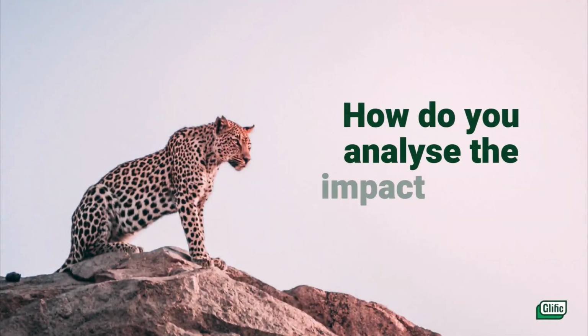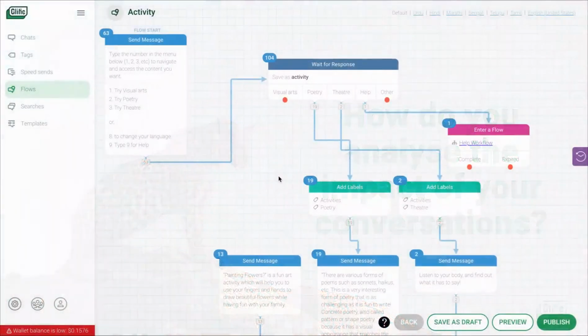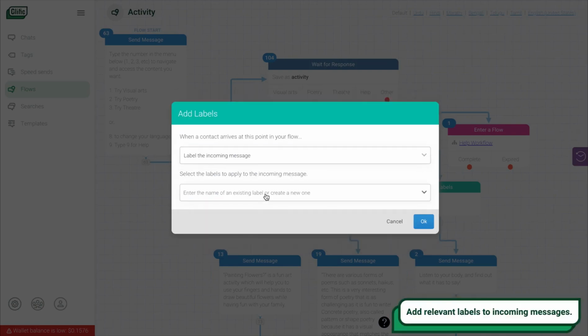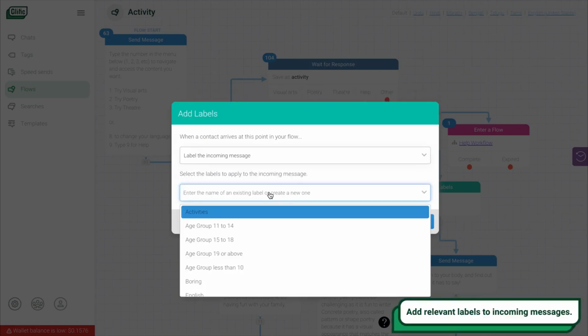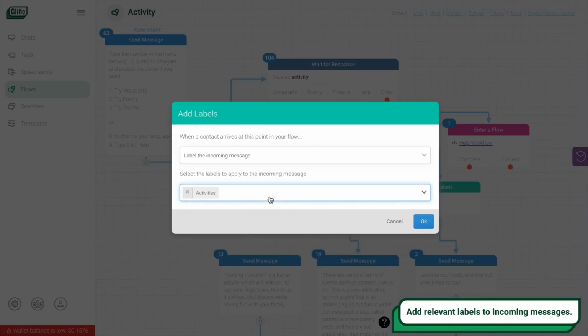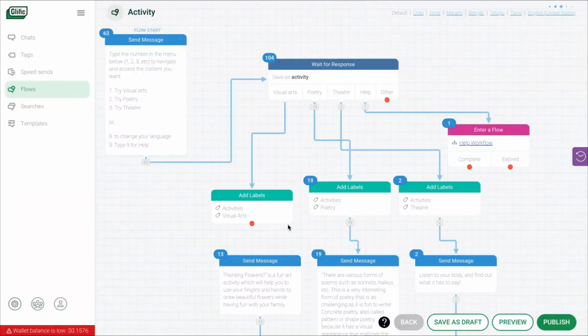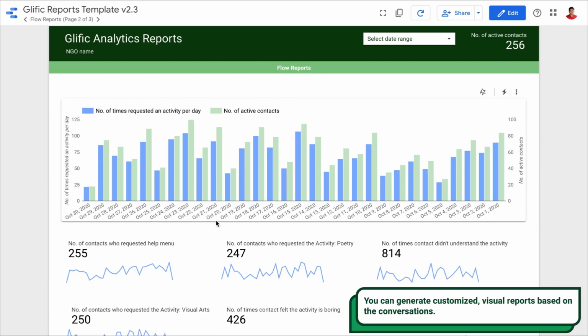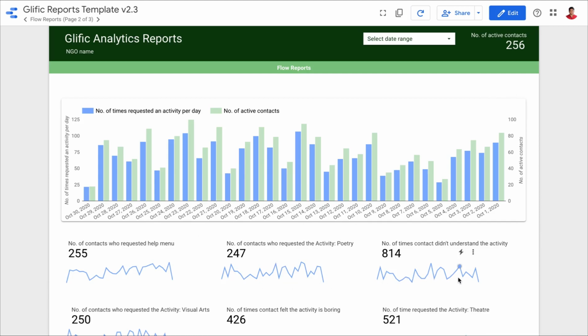How do you analyze the impact of your conversations? You can monitor how your program is running. One way is to add relevant labels to incoming messages. If your BigQuery and Data Studio accounts are linked with Glific, you can generate customized visual reports based on the conversations, along with various other engagement parameters.